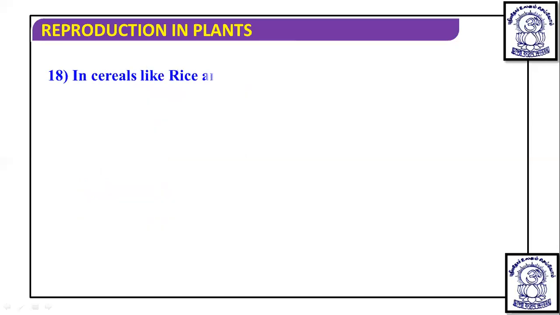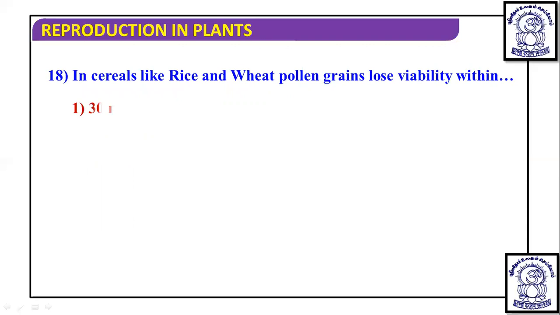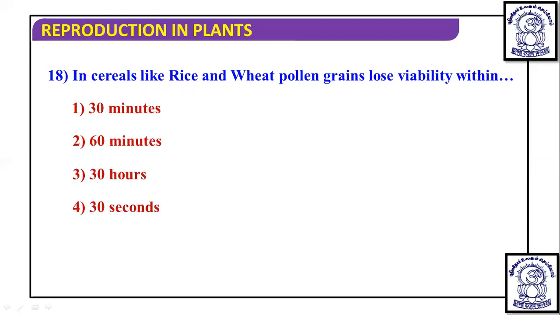Next question is, in cereals like rice and wheat, pollen grains lose viability within. Okay, we have already discussed what pollen viability is. It is the time period till which they retain the ability to germinate. And we have discussed that in cereals like rice and wheat, it is about 30 minutes that they can remain viable. But we have also discussed that some families like Rosaceae and Leguminosae can be viable up to several months.